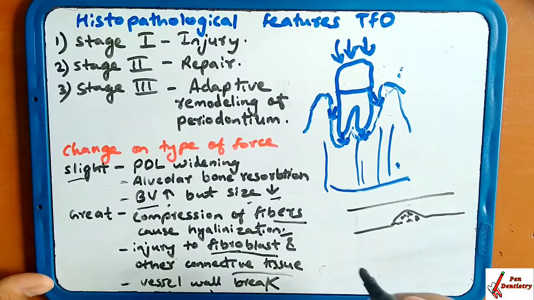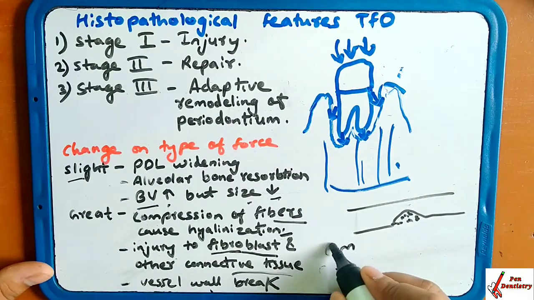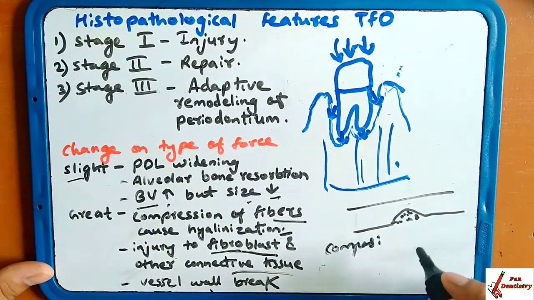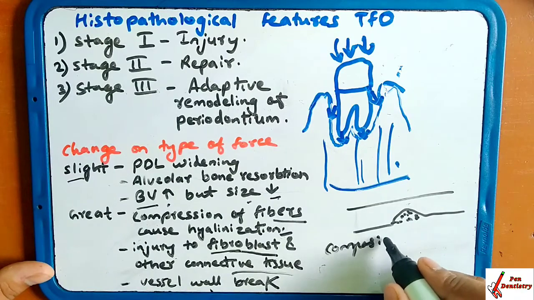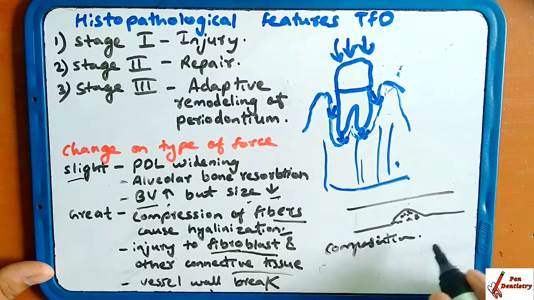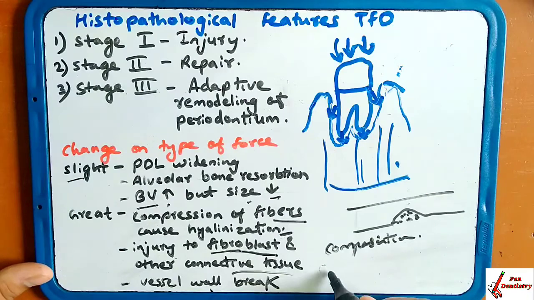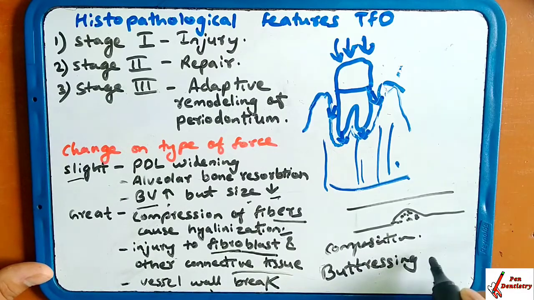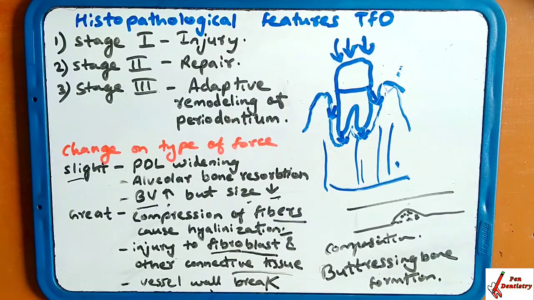This compensation of the lost bone is known as buttressing bone formation. It happens in the repair stage.